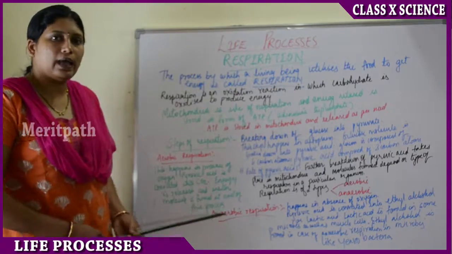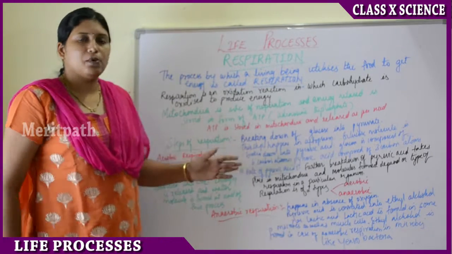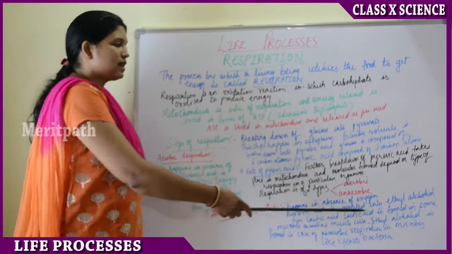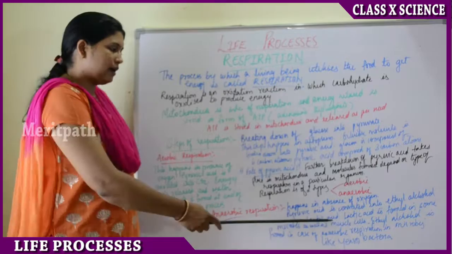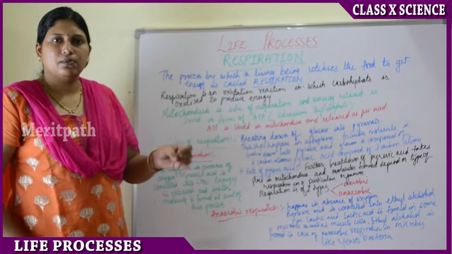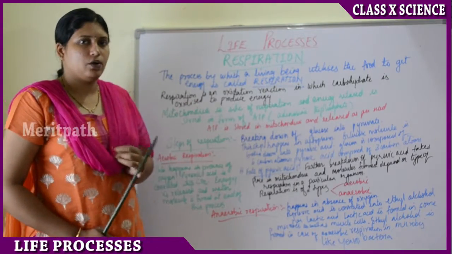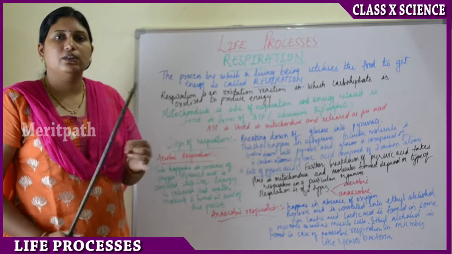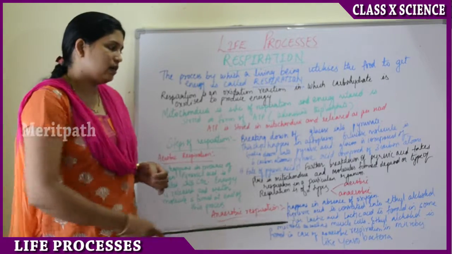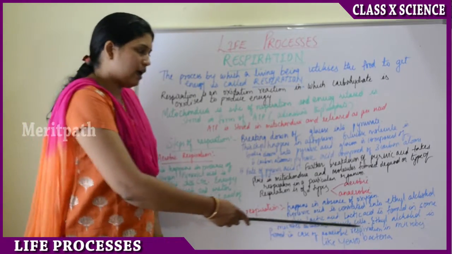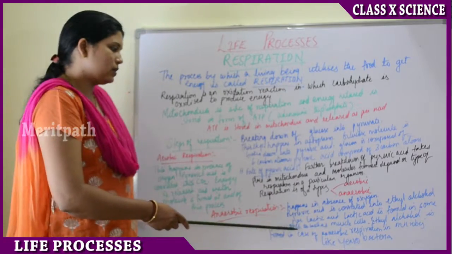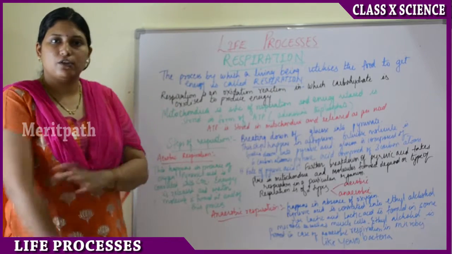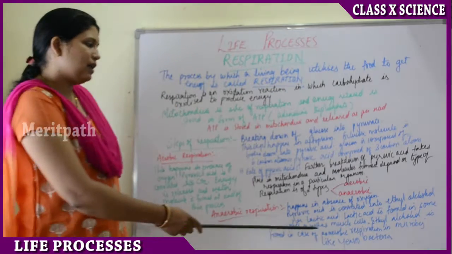Then moving on to anaerobic respiration. This type of respiration happens in the absence of oxygen. Pyruvic acid is converted into ethyl alcohol or lactic acid. In aerobic respiration, pyruvic acid is converted into carbon dioxide, whereas in anaerobic respiration, it is converted into ethyl alcohol or lactic acid. Lactic acid is formed in some microbes as well as in our human muscle cells.